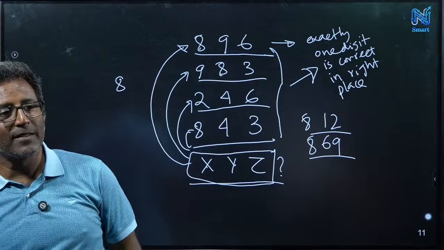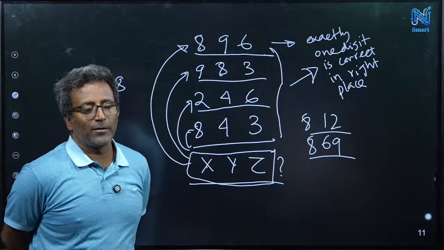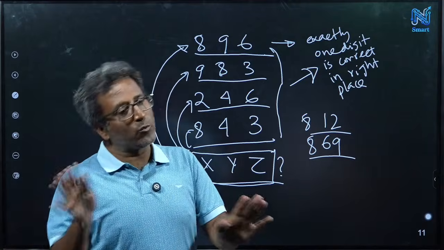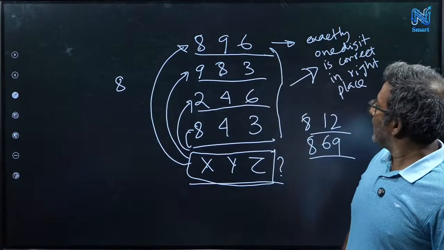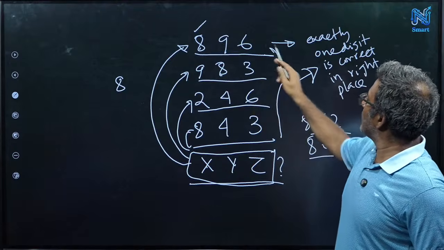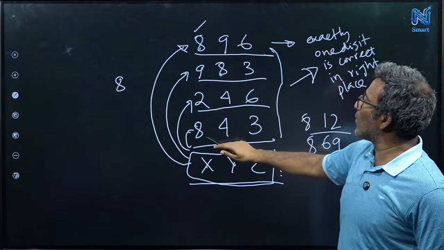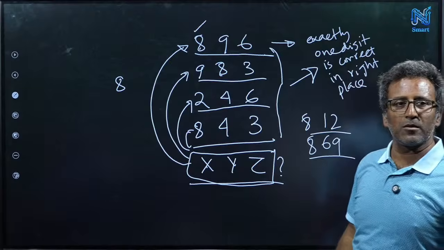Are X, Y, Z distinct? They may not be distinct. It's not given, it's not known whether they could be the same or different. It could be like 888. If you suppose it is 888, then hints 1, 2, and 4 are matching, but 3 becomes false. So that's not possible. So 888 is not possible.